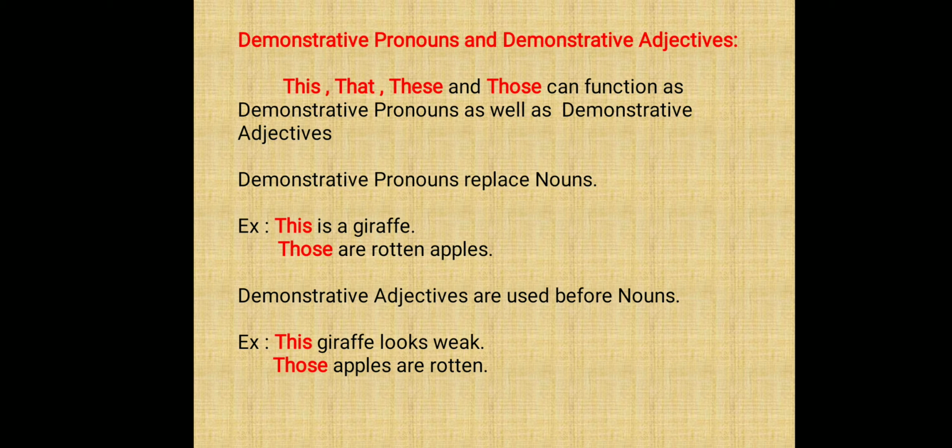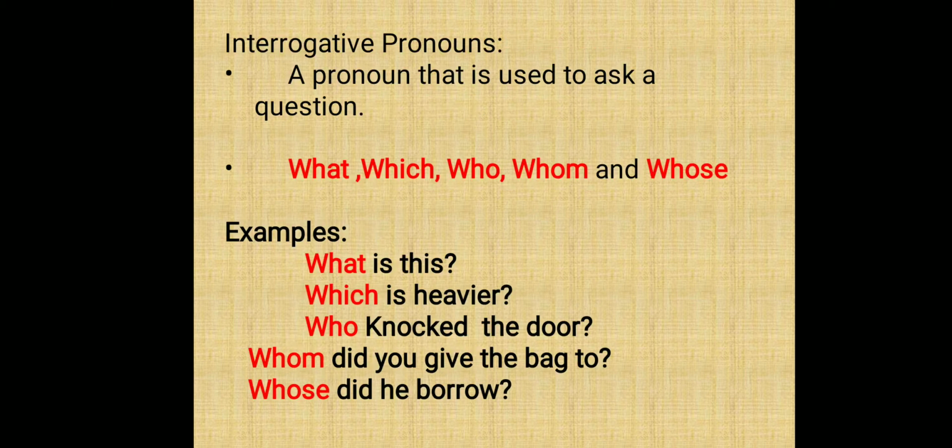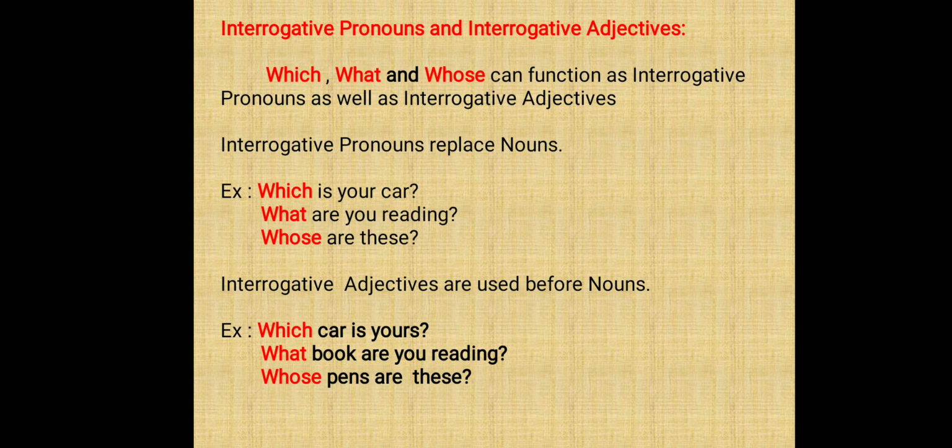So children, we use interrogative pronouns to ask questions. What are the interrogative pronoun words? What, which, who, whom and whose. Among these, we use what to ask about a thing, which to ask about a person or thing, and who, whom and whose to ask about a person. Look at the examples. What is this? Which is heavier? Who knocked the door? Whom did you give the bag to? Whose did he borrow?